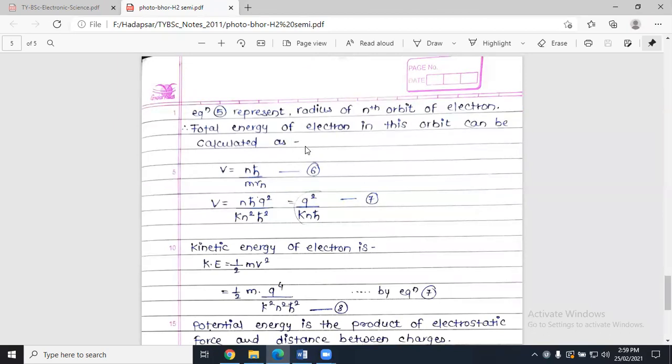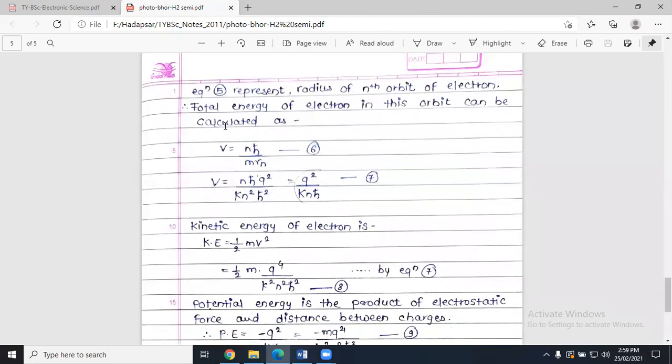Therefore, total energy we can easily calculate. First of all, to calculate total energy, we'll need velocity. v is equal to n h cross divided by m rn. Right. If this is equation number 6, then what will happen? Instead of rn, we can write the value from equation 5. After that, what will happen? This h cross will get cancelled with one of the h cross. This n will get cancelled with one of the n. Right. Now what are we left with? q square upon k n h cross. This is equation number 7.